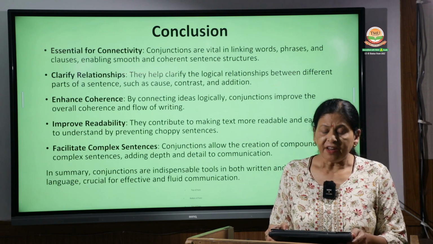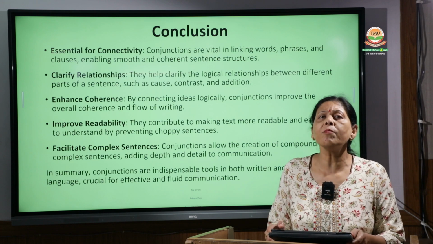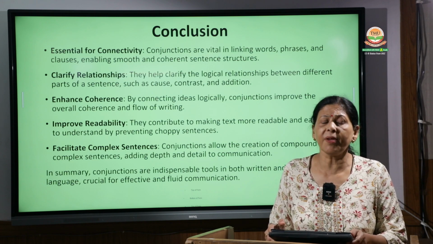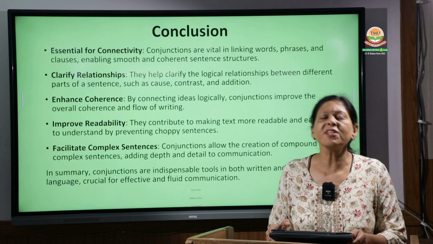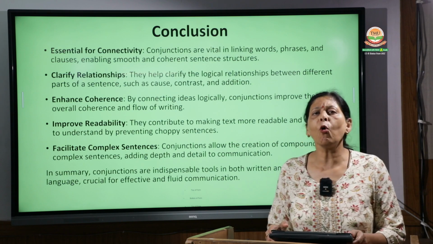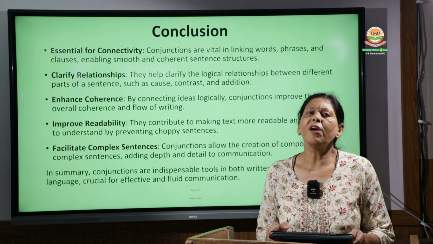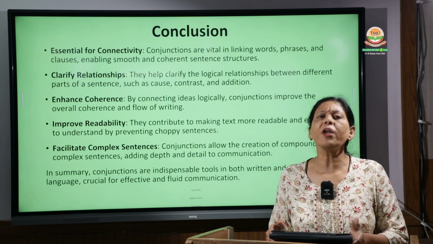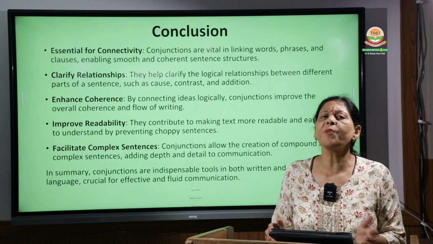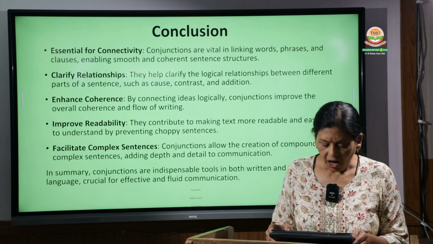Then they improve readability. Obviously, readability becomes better when we are reading long passages, or sentences that are long and have more ideas. When the conjunctions are there, they give us an idea that we are going through the same sentence, and what the main idea was that we had started reading about.